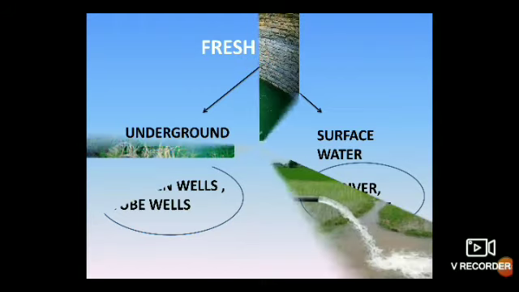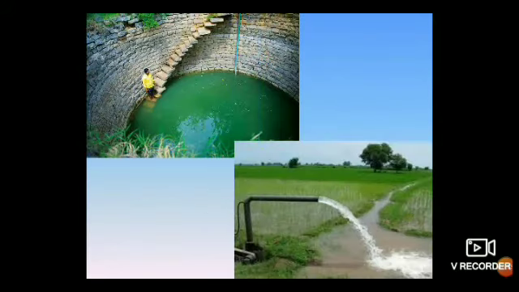Here I have the picture of a well. The first one is an open well, and the second one is the tube well. It is connected to the bore, and they use it for irrigation, like watering the plants. The open well is also used for several purposes in the agricultural field. And I hope you go and swim inside the well, right? We use it for bathing purposes also.